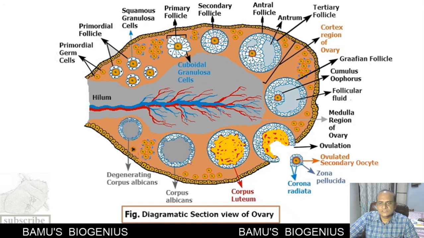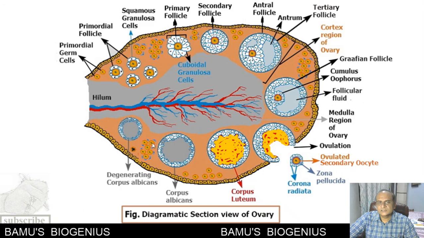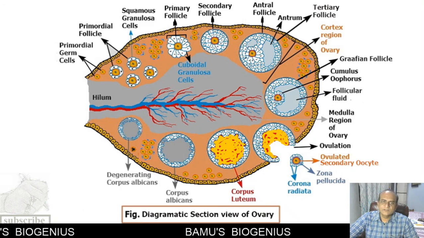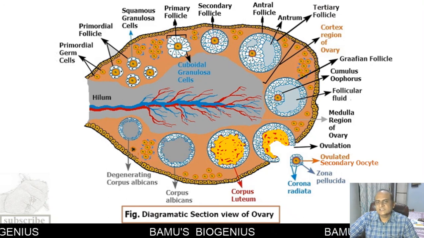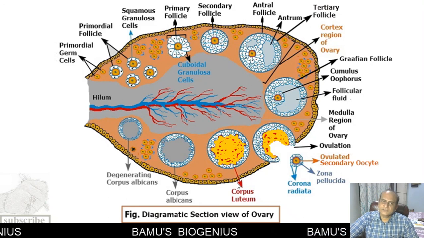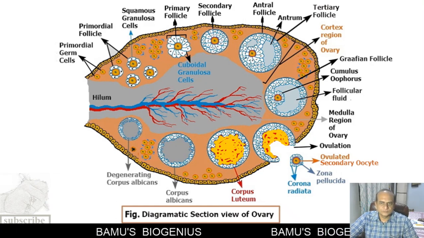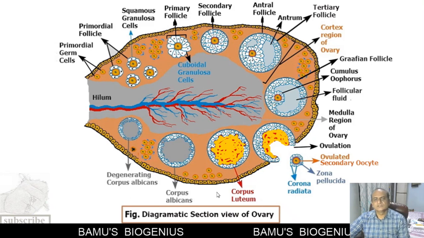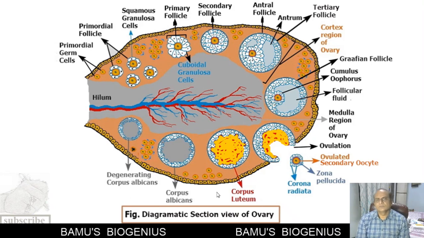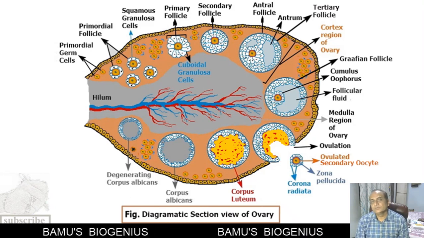So this is how the development of a follicle and the development of the oocyte go on simultaneously in the ovary, and that's why it becomes more complicated. So this is the overall summary of ovulation.